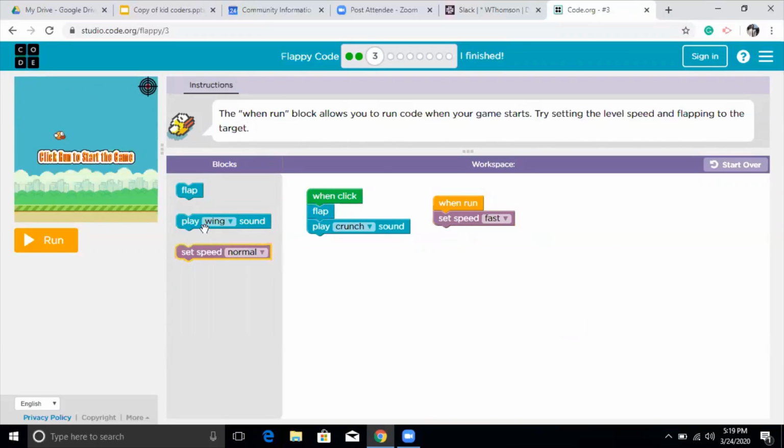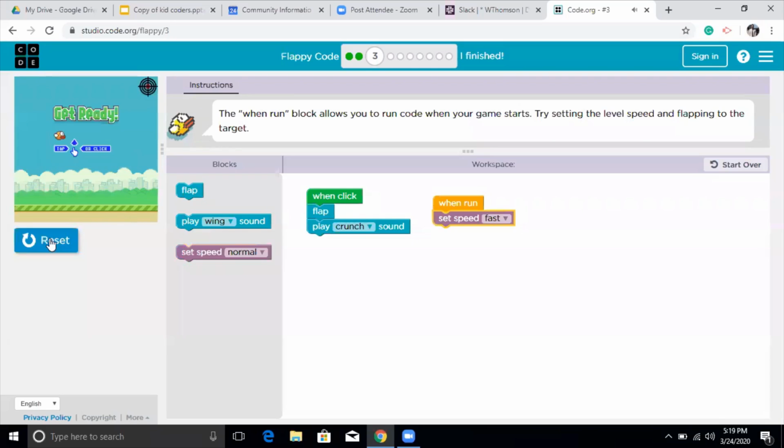Always remember that you will see a target here, maybe on the ground. As we move forward in this game, there will be instructions and many other things. So always try to write your code in a way that reaches your target. I changed my code because I have to go up to my target, which is in the sky. So I'm going to click on run.